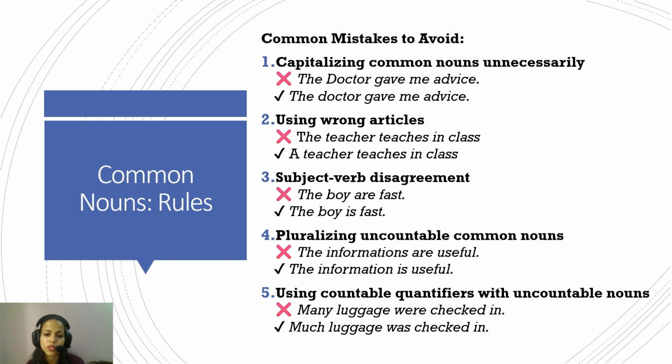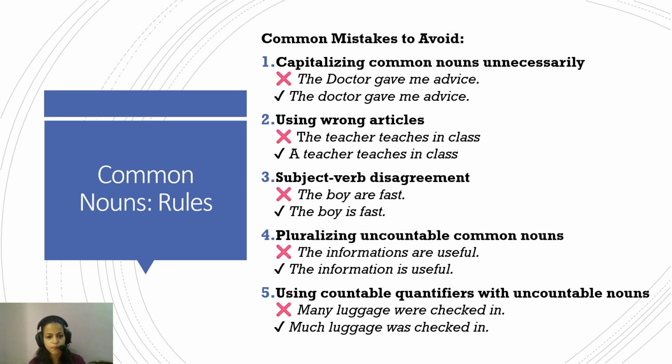Again, subject verb disagreement. So, the boy are fast. No, this is wrong. The boy is fast, because boy is singular, and with a singular noun we follow it with a singular verb. The boys were fast. If the word boys were there in plural, then the following verb would also be plural. Okay. So it's very simple. Subject and verb have to be in agreement. The subject is the noun. A singular noun leads to a singular verb. A plural noun leads to a plural verb.